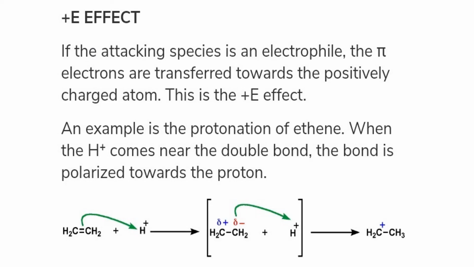The electromeric effect can be classified into two types, plus E effect and minus E effect, similar to the inductive effect. The plus E effect: if the attacking species is an electrophile, the pi electrons are transferred towards the positively charged atom. This is the plus E effect. An example is the protonation of ethene. When H plus comes near the double bond, the bond is polarized towards the proton.